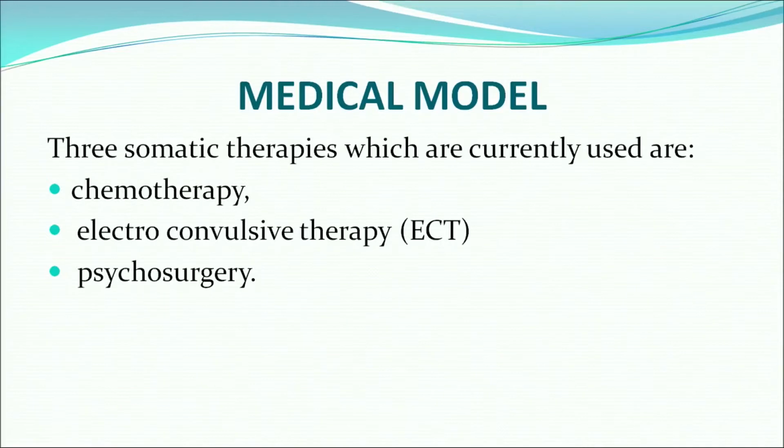There are three different kinds of somatic therapies which are currently in use: chemotherapy, electroconvulsive therapy, and psychosurgery. Let us know about these three therapies. First of all, ECT. You might have heard about ECT, that is electroconvulsive therapy. It involves administering electric current for a short duration through electrodes to the head of the person who is suffering from a psychological disorder.